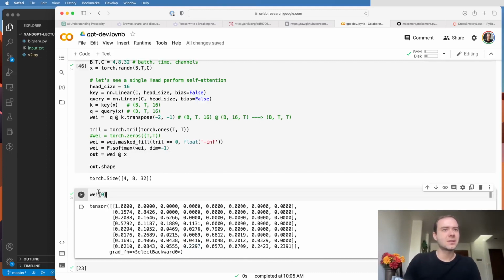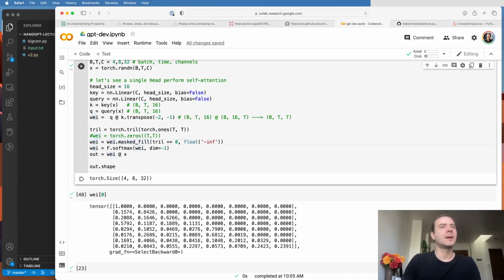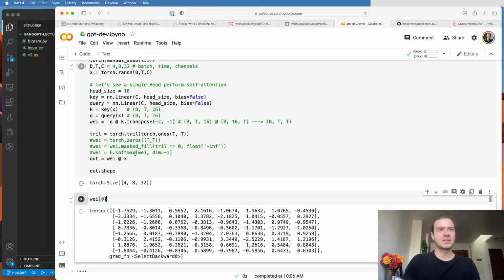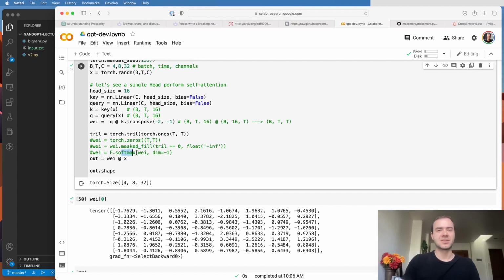Now, we're looking at wei after this has already happened. Let me erase the masking and the softmax, just to show you the under-the-hood internals and how that works. So without the masking and the softmax, wei comes out like this, right? This is the outputs of the dot products. And these are the raw outputs, and they take on values from -2 to +2, etc. So that's the raw interactions and raw affinities between all the nodes.